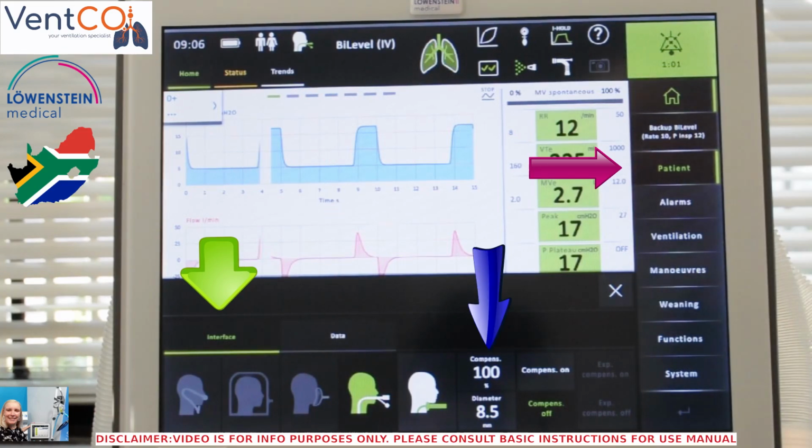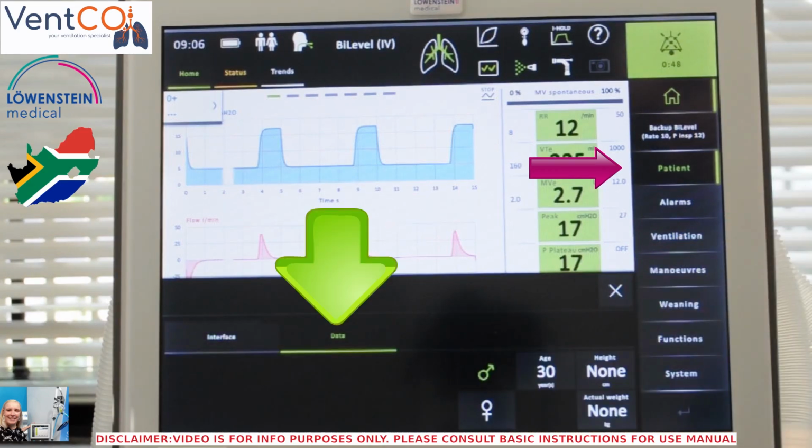You will note that we have a tube compensation option available when we choose our interface. Tube compensation is there to overcome the resistance to airflow by the thinner artificial airway. This is to make breathing easier for the patient. You can choose the percentage of compensation you want to give the patient. It depends on how awake the patient is. We will discuss tube compensation further in a subsequent video.